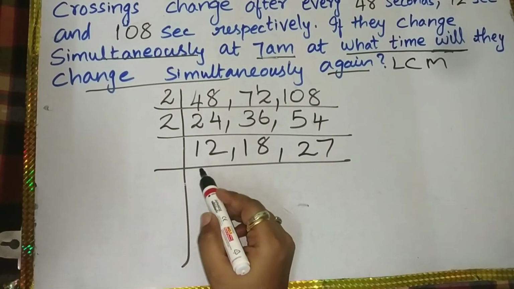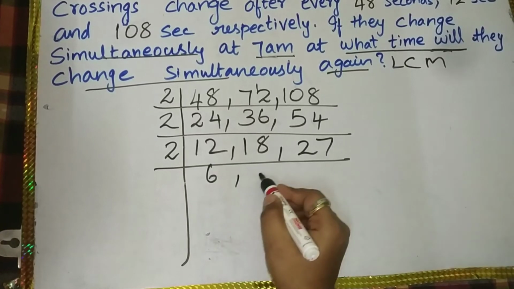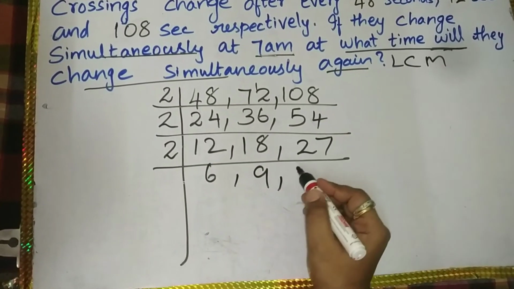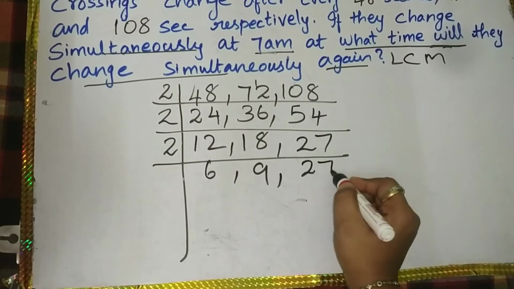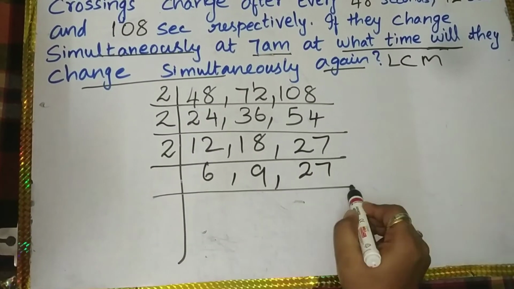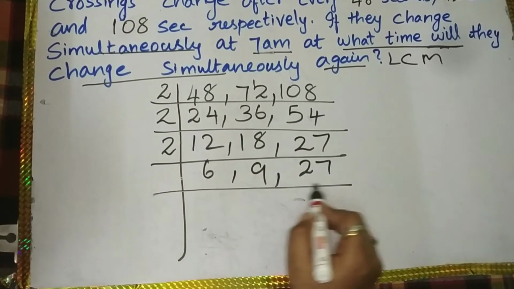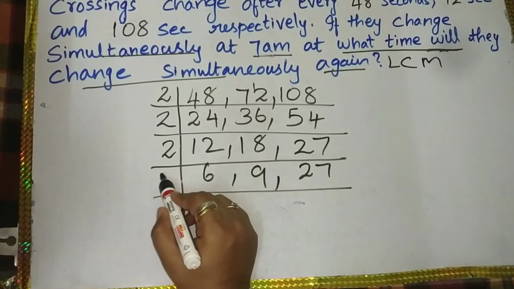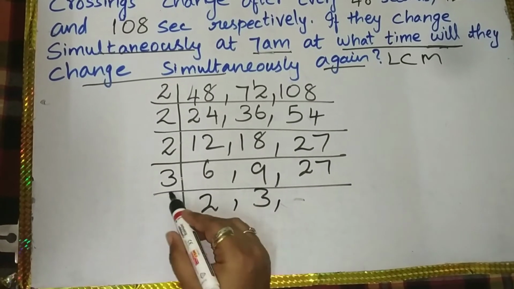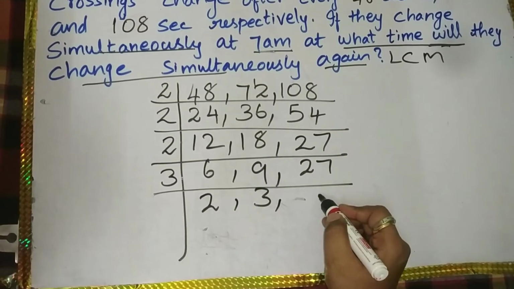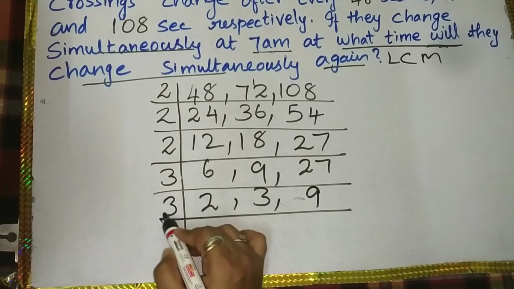Again now I can do it with the 2 table itself. 2 6s are 12, then 2 9s are 18. So this 27 won't be divisible because it is an odd number. I will write the same 27 as it is. Now all these 3 numbers you can divide by one table. What is that? It is the 3 table. 3 2s are 6, 3 3s are 9. Then how many times is 27 coming? 3 9s are 27.